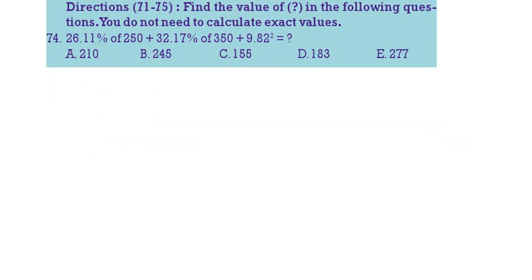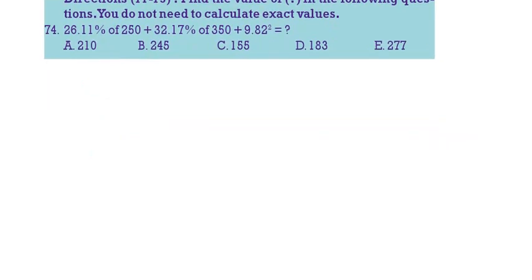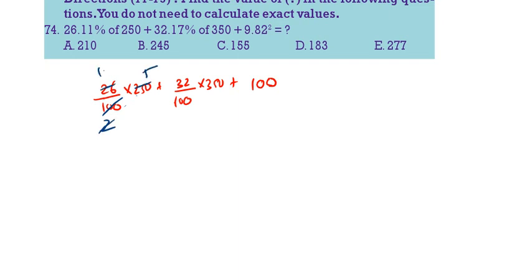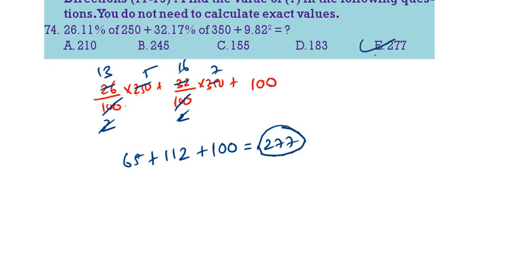Next question. 26% of 250, 26 by 100 into 250, plus 32% of 350, plus 10 square means 100. Now do the calculation. 52 fives are 65, plus 112, plus 100. So 112 plus 65 is 177, 177 plus 100 is 277. 5.